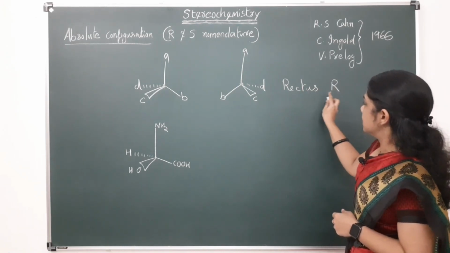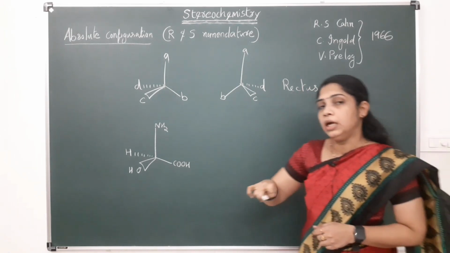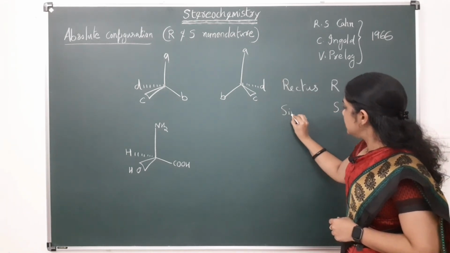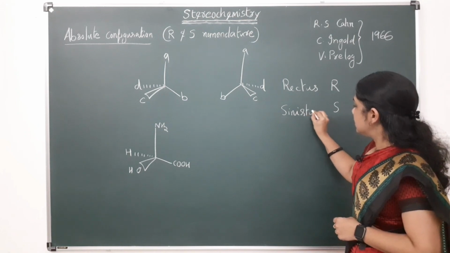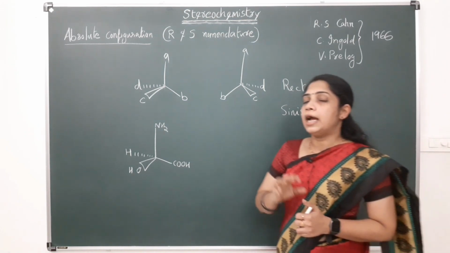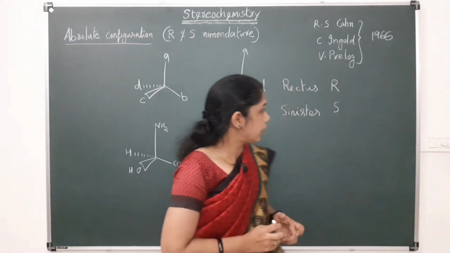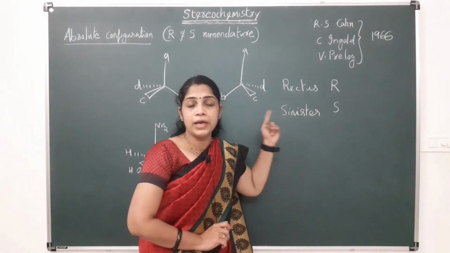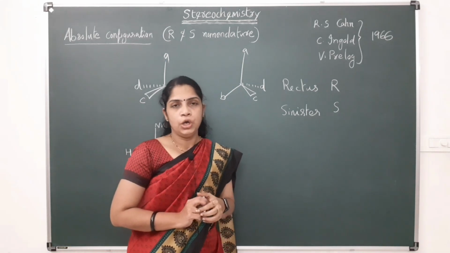R comes from the Latin word rectus, meaning right, and S comes from the Latin word sinister, meaning left. That is why it is called the R and S system of nomenclature.